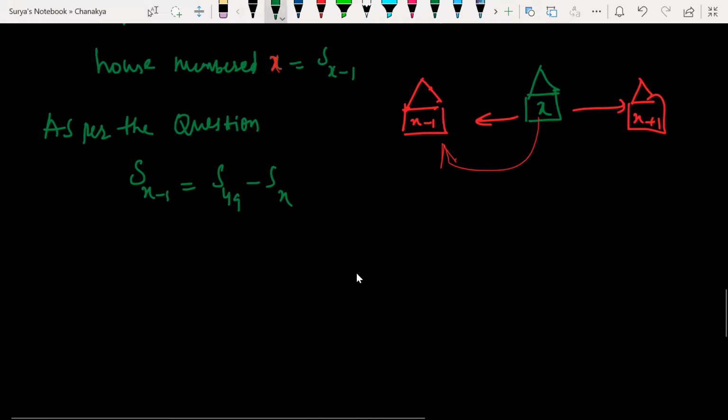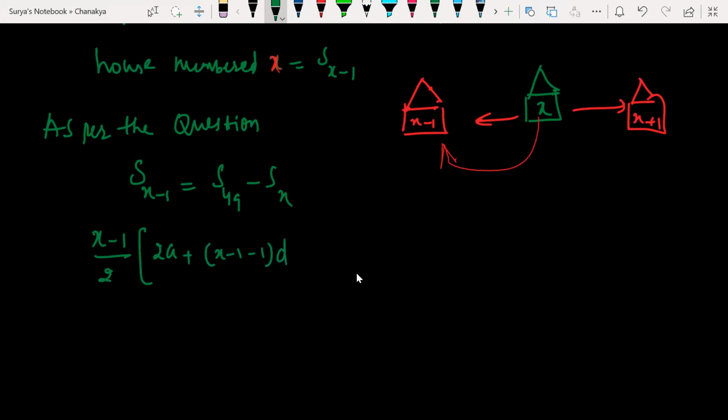Now Sx minus 1 means the sum of x minus 1 terms. What is the formula? n by 2 into 2a plus n minus 1 into d, where n is x minus 1.